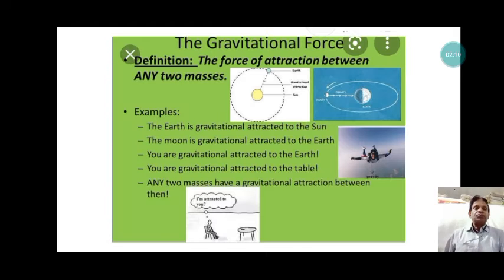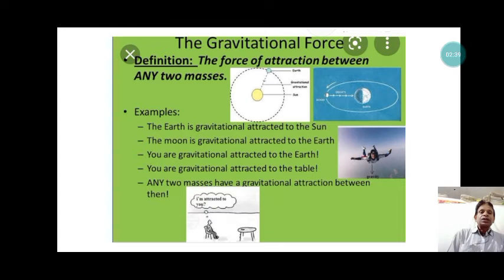Gravitational force may be defined as the force of attraction between any two objects. Any two objects in the universe exert a force between them. This force is called gravitational force. There are various examples where we observe gravitational force. The earth is gravitationally attracted to the sun. The moon is gravitationally attracted to the earth. You are gravitationally attracted to the earth.